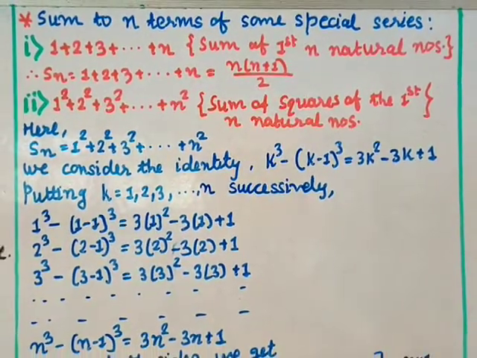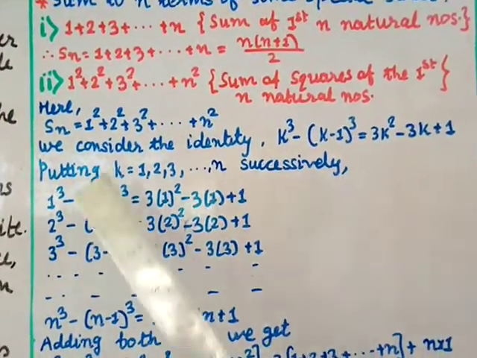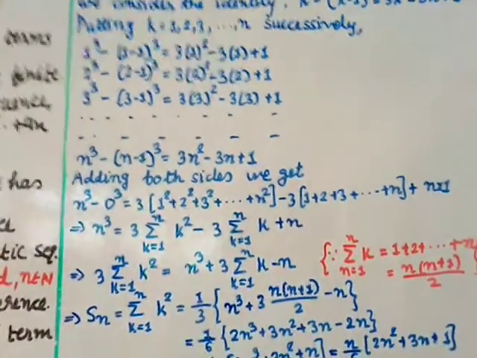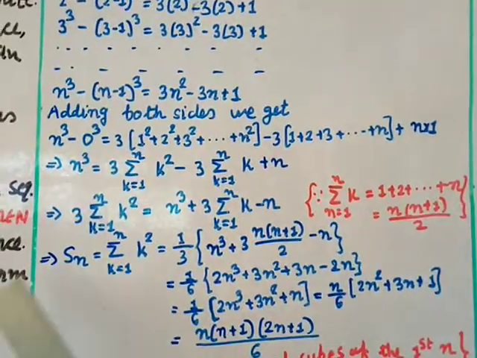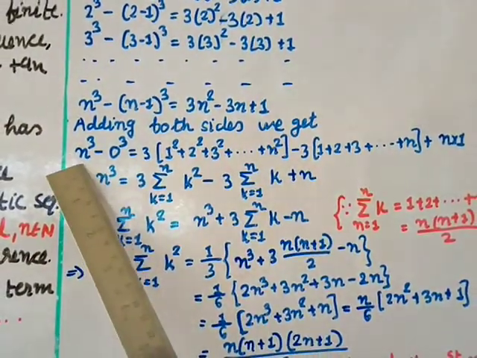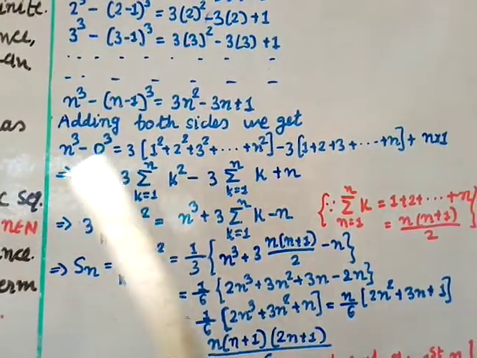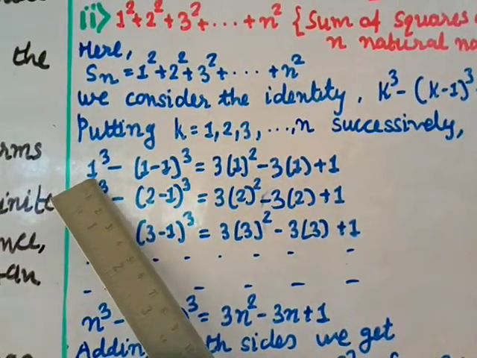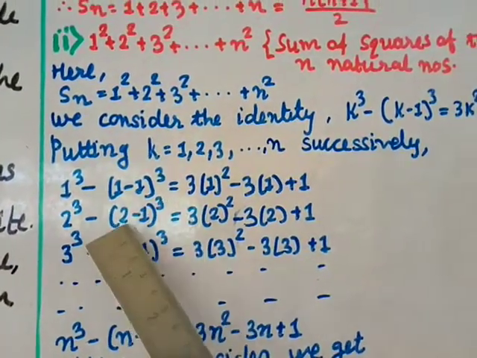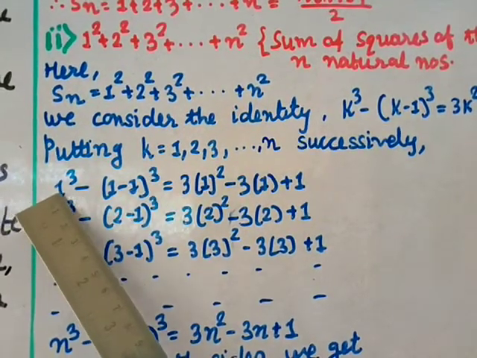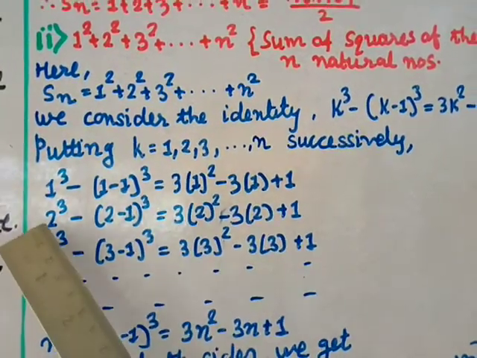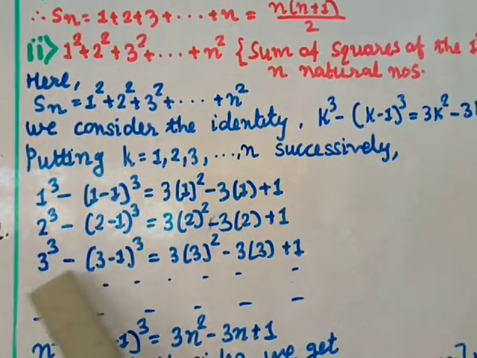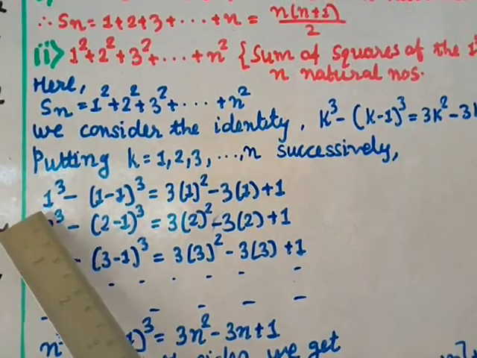Adding both sides, we add the right hand side and the left hand side. If you simplify, on this side you will get n cube minus 0 cube. All other terms will cancel out. Why? Because you see here 1 cube is there, and here (2 minus 1) cube is 1 cube, so 1 cube minus 1 cube cancels. Here 2 cube, and here (3 minus 1) is 2 cube, so that will cancel. 3 cube and so on. So everything will cancel.